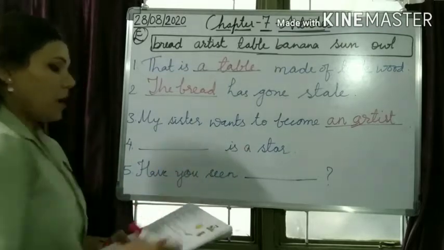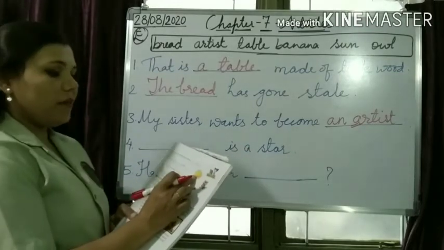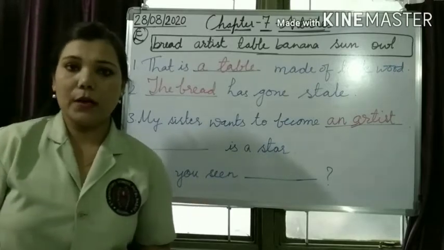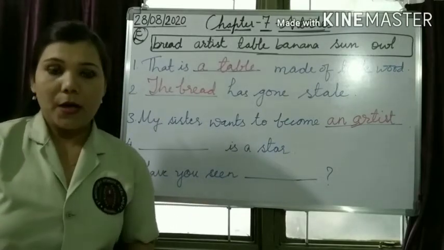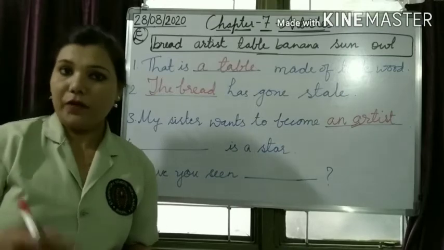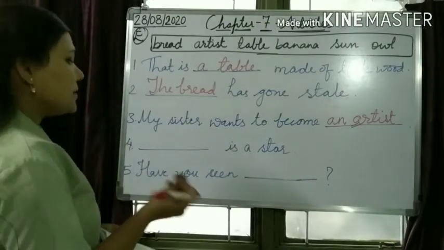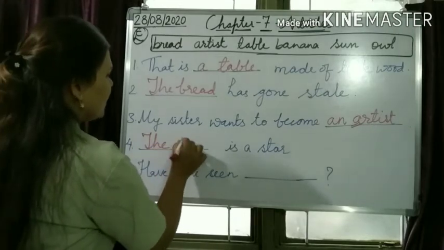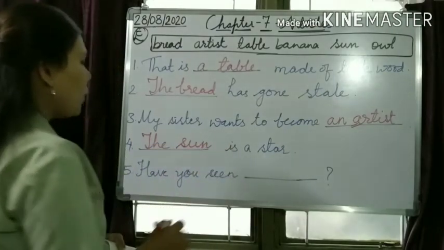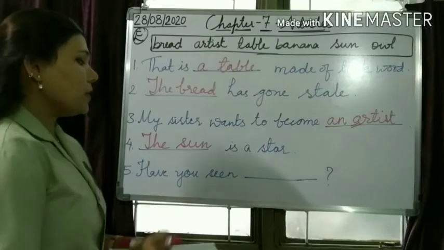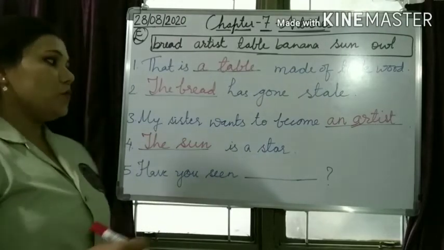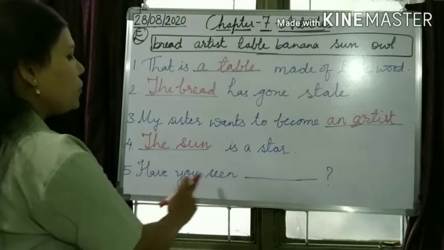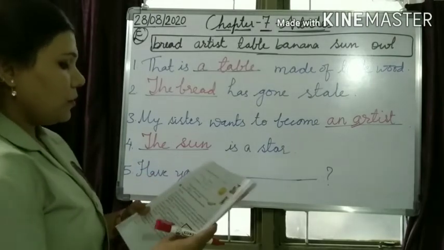Dash is a star. The picture of the sun is given. Which article will come? The. Why? Because the sun is one of its own kind. Okay, it is naturally made. So, the sun. When a thing is one of its own kind in the entire universe, we use definite article the for that.